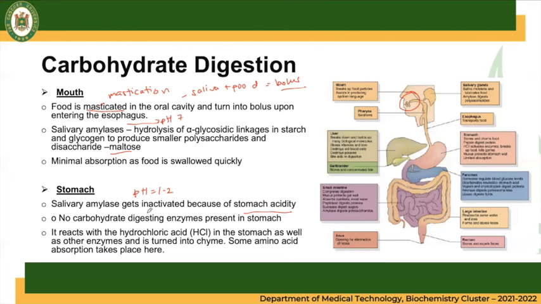Next, no carbohydrate-digesting enzyme is present in the stomach because of its acidity. Tandaan, your stomach has hydrochloric acid, which is highly acidic. The food reacts with hydrochloric acid in the stomach as well as other enzymes and is turned into what we call chyme. Some amino acid absorption takes place inside the stomach. Remember class, chyme is the partially digested food.